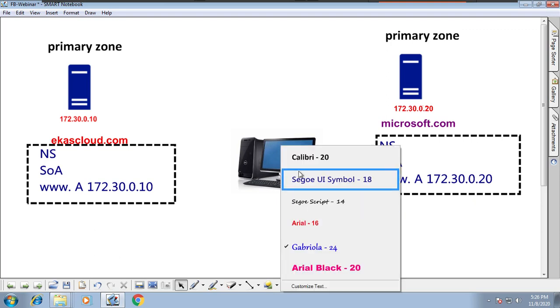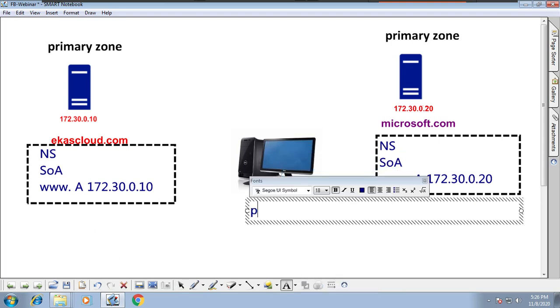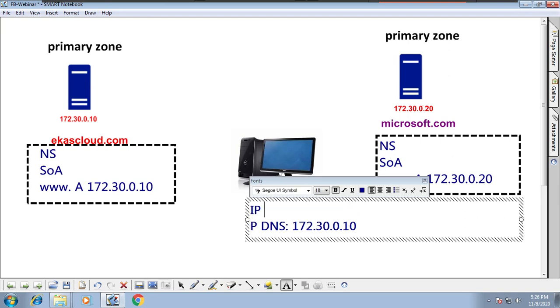We have a concept of preferred DNS. This is a computer's IP address, but the computer's preferred DNS IP address is 172.30.0.30.